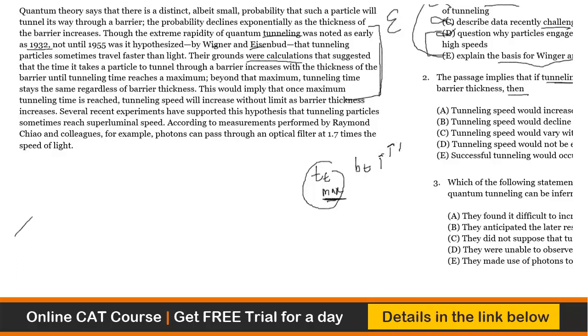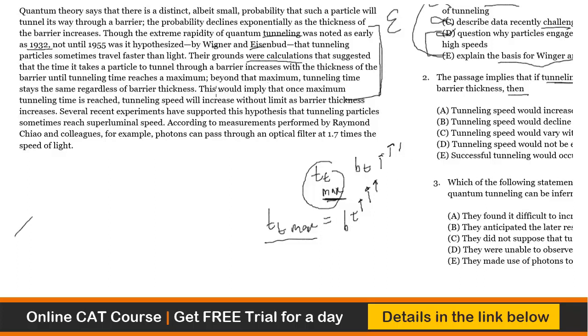Correct? This is what it means. So once Tt reaches max, it remains the same. You can keep on increasing the thickness, no problem, but this is going to be at the same level because it has reached its max.